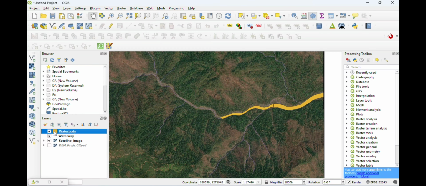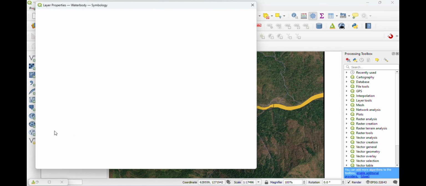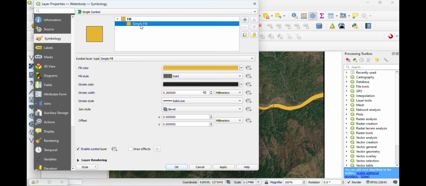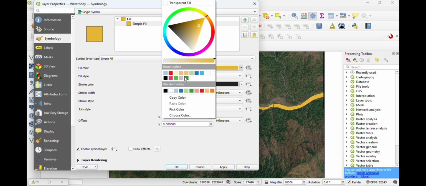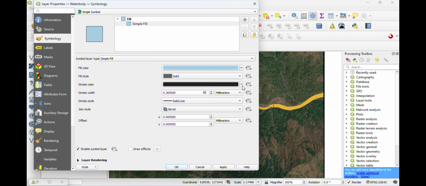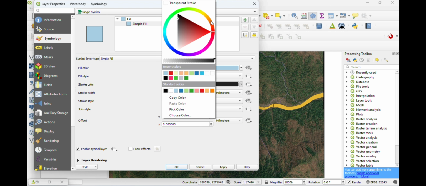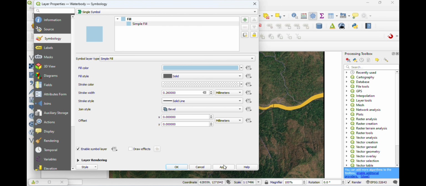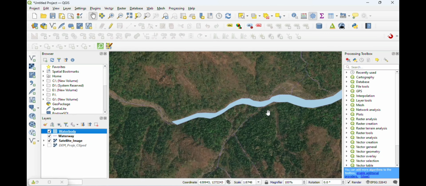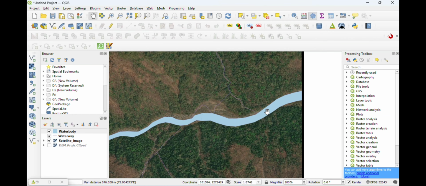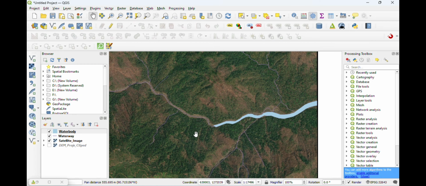And I just want to change the color, so I go to symbology and change the color here. Blue color is appropriate for water bodies. And I do the same for waterway.